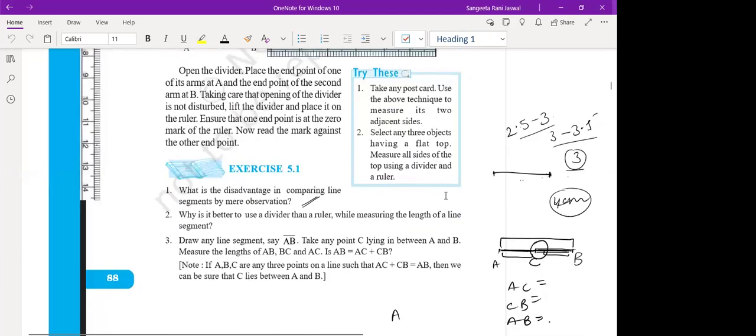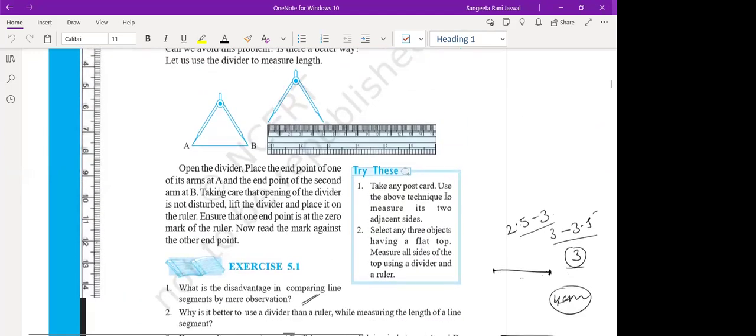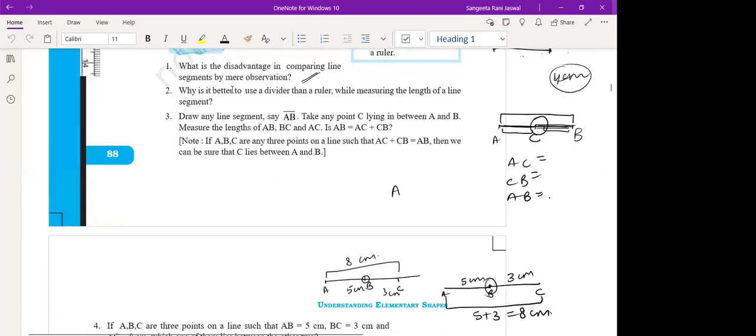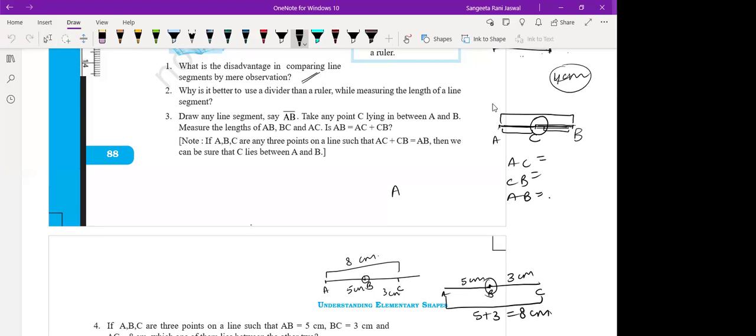So this is the first exercise. Let's see what's given in this. What is the disadvantage in comparing line segments by mere observation? Okay, who can tell me what is the disadvantage in just observing the line? If somebody gives me a line segment, say this is the line segment, and I ask you what is the measurement of this, what will you say?